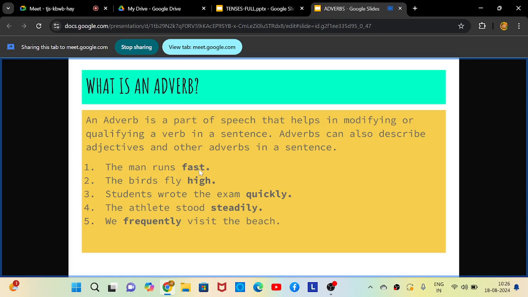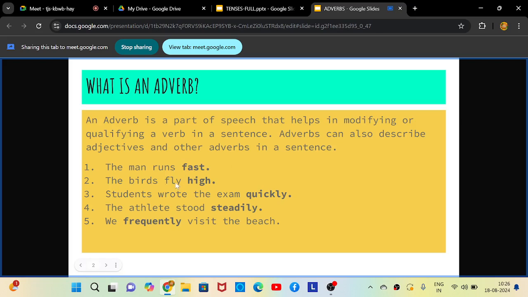Fast. We never use the word fastly. Many children use the word fastly, but there is no word called fastly. It is only fast. Writing fastly is wrong. There is no such word. Only fast can be written. Okay? So the man runs fast. So fast is the adverb here.